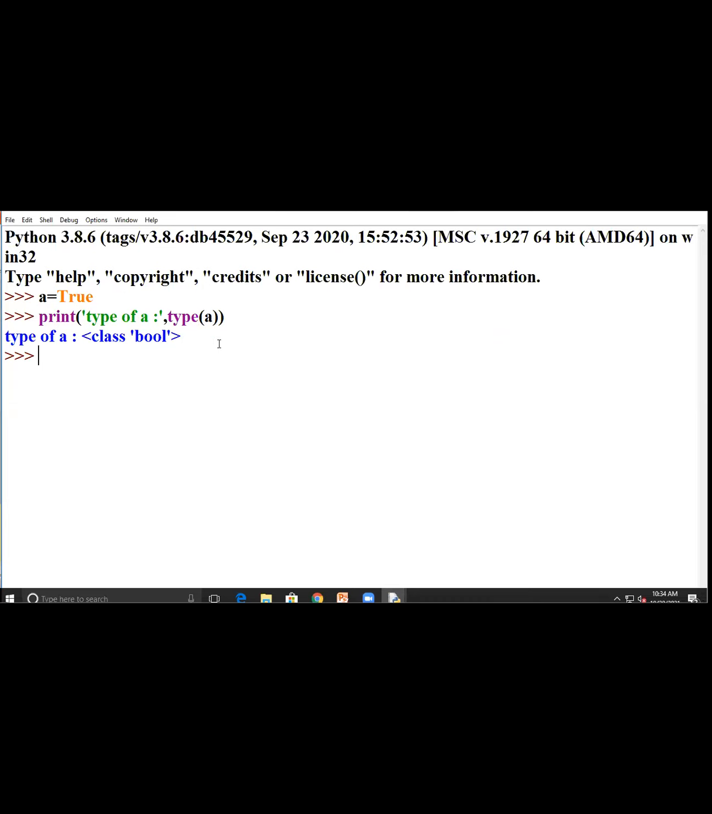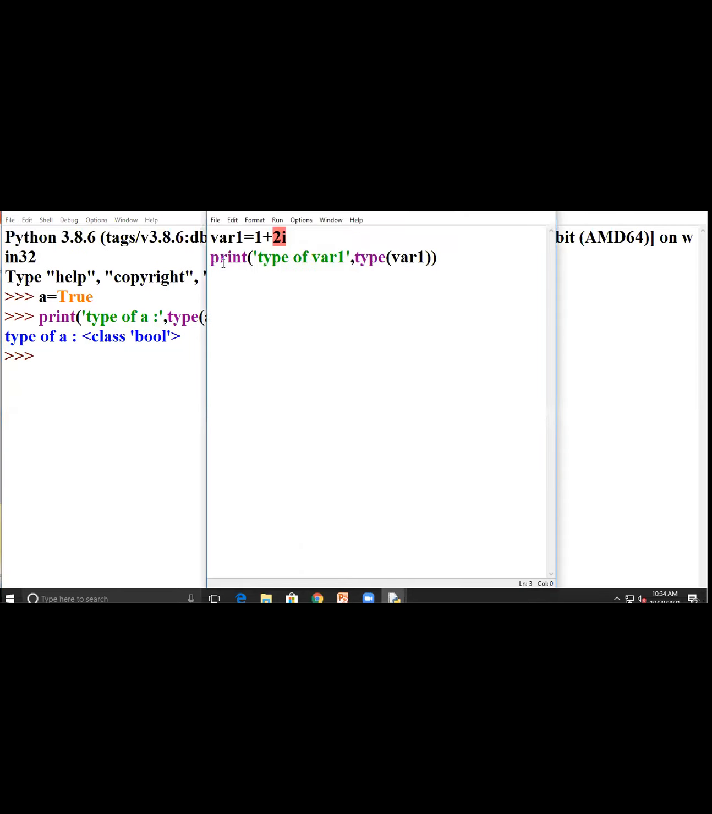Everyone understand how to find the data type of Boolean? Suppose I write it in the shell. Suppose here I write variable 1 is equal to true, and same one more, here variable 2 is equal to 10. Suppose I write like this.